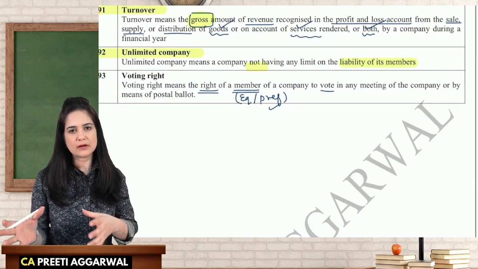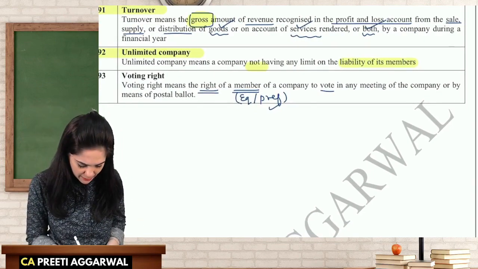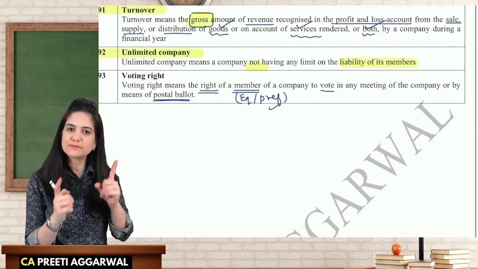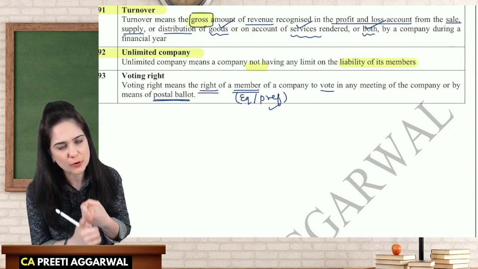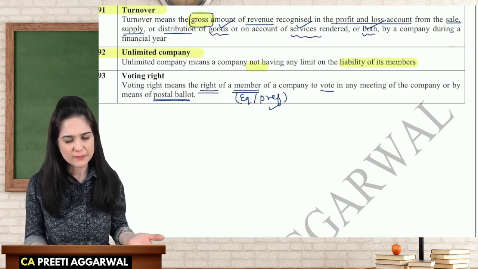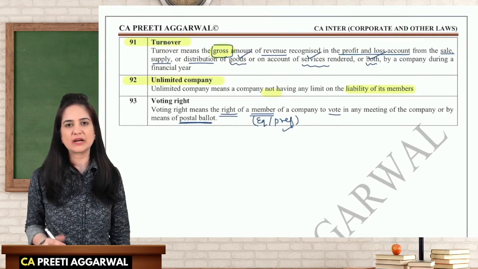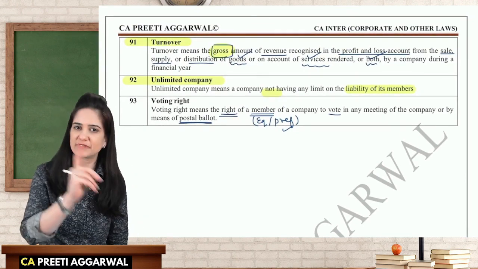You either go vote by show of hands, or by poll, or by means of postal ballot. Postal ballot includes post as well as electronic mode. So voting right means I have a right to cast my vote. So students, these were the definitions covered under the preliminary chapter. That is the first chapter.